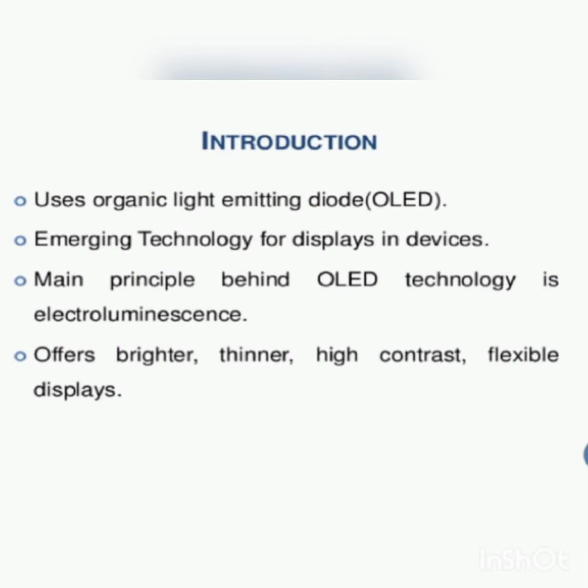The layers are made of organic components with electroluminescence. Do you have any idea about electroluminescence? I'm sure you might have heard of this. Electroluminescence is an optical and electrical phenomenon. What actually happens is that when you pass a certain amount of current, light will be emitted due to that. This process is called electroluminescence. So OLED technology works based on the electroluminescence principle.